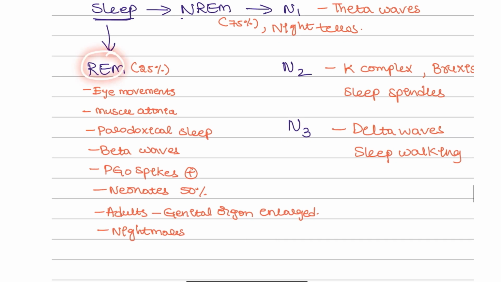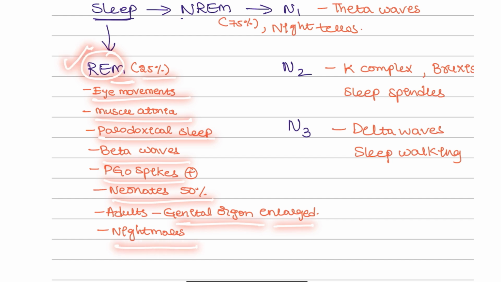And REM, the name itself tells you, rapid eye movement. Eye movements will be seen. Muscle atonia, you are not going to feel any tone in the body. And paradoxical sleep, beta waves will be seen. PGO spikes, and neonates have 50% REM sleep, and in adults genital organ enlargement like erections will be seen, and nightmares are associated with REM sleep.